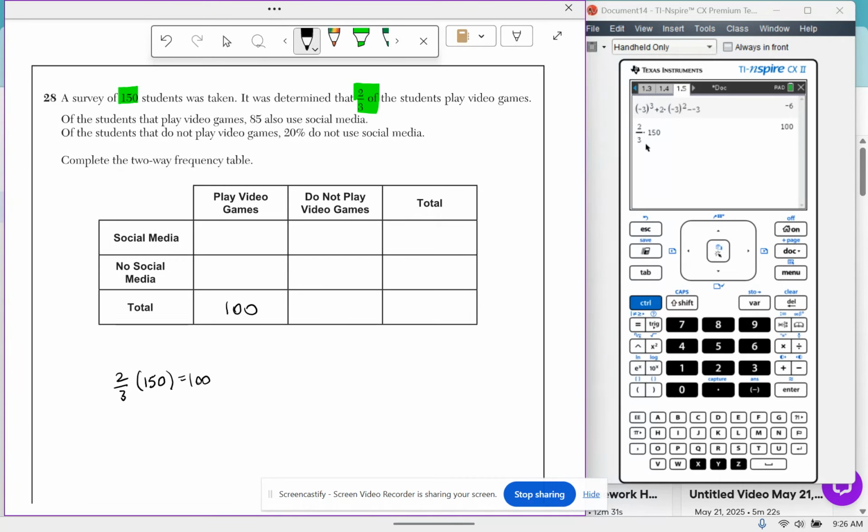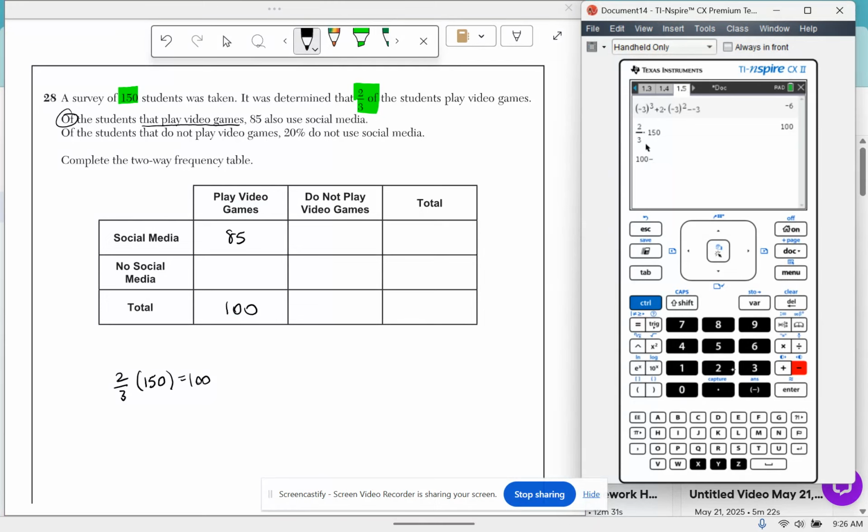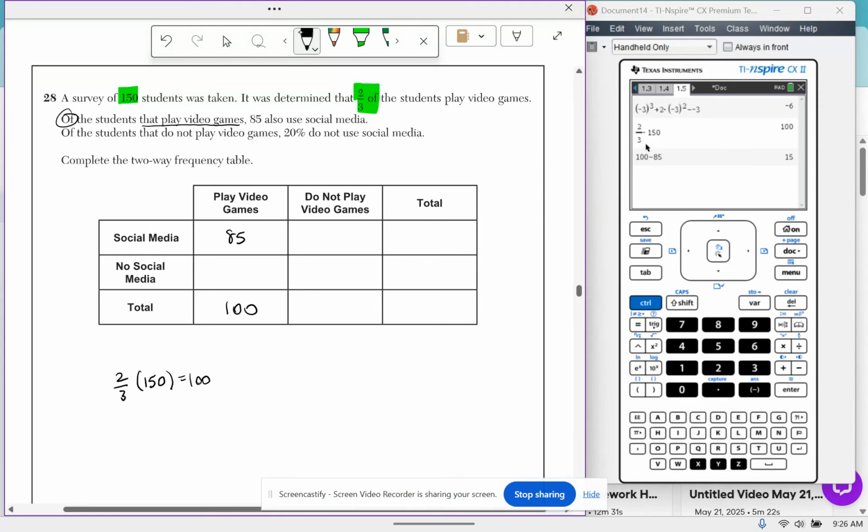Of the students that play video games, so we're in this column now, right? 85 also use social media. That means to find the kids who don't use social media but play video games, I would have to do 100 minus 85 and get 15. I know that there are 150 students in total, and I've already used 100 to play video games, so that means this must be 50. All right, I'm getting there.